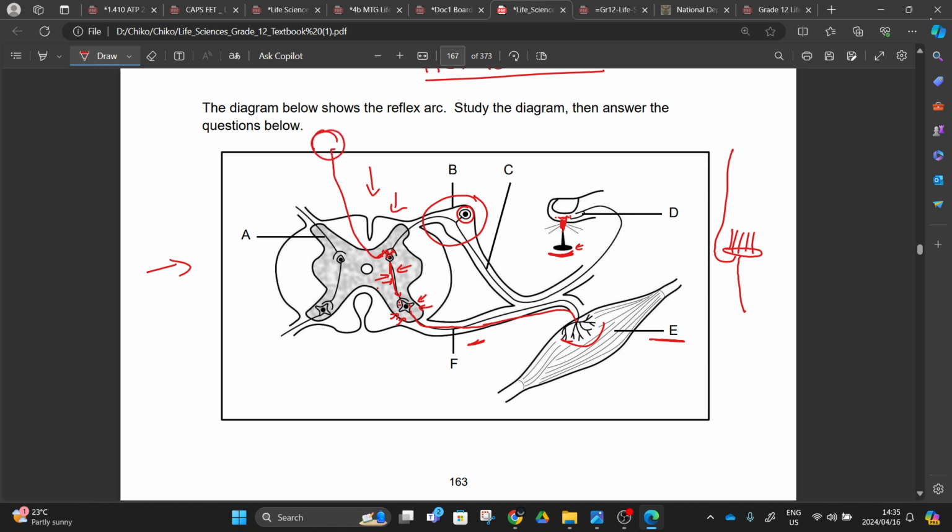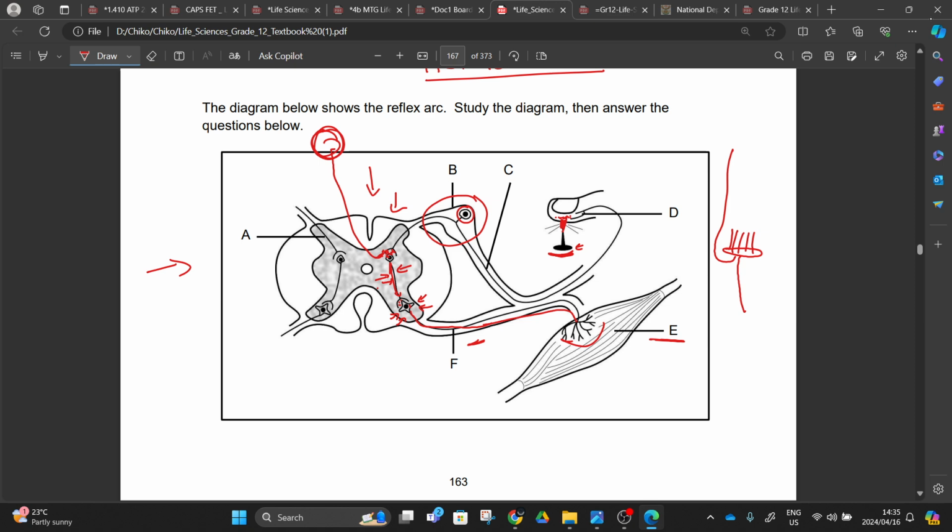When we arrive at the brain, we are going to interpret this as pain. Now we are going to feel the pain. Now your body is going to tell you, hey my guy, you are hurt. You are feeling the pain, right? While the reflex arc has already happened way before. Understand that. I hope you understand that.